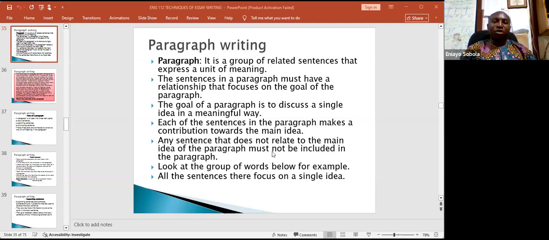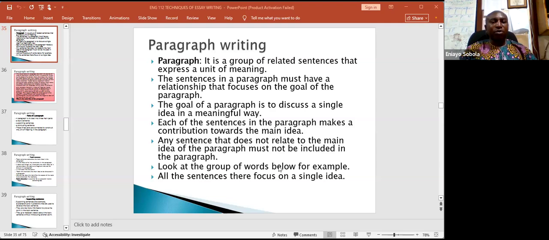No matter how much you love that sentence or that sentence interests you, as long as it does not contribute to the main idea of the paragraph, it has no business in such a paragraph. So all of the sentences in the paragraph focus on a single idea.